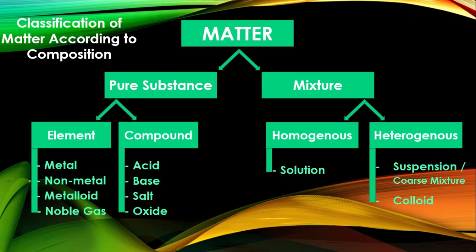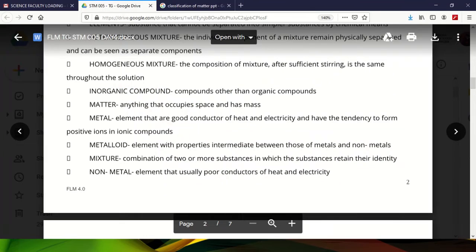The other classification of matter according to its composition is called mixture. Mixtures are a combination of two or more substances in which the substances retain their identity. So that means the components or the substances being mixed do not undergo a chemical reaction. Also, in mixtures, there is no chemical bond formed when two or more substances are combined.